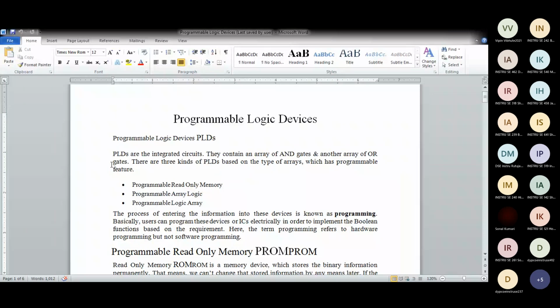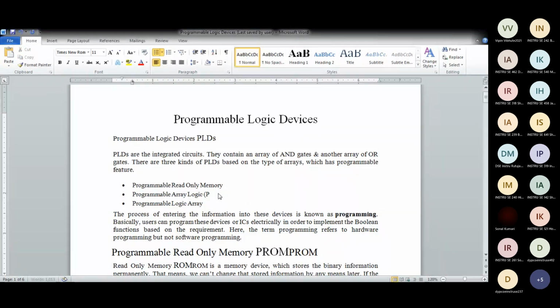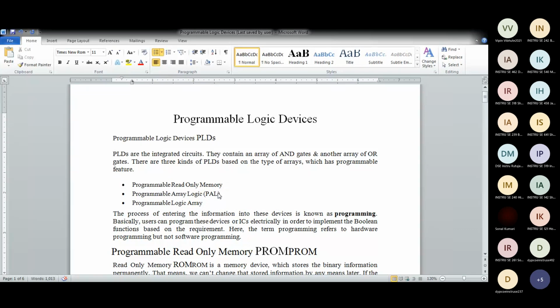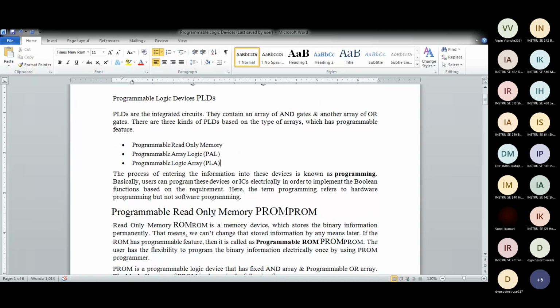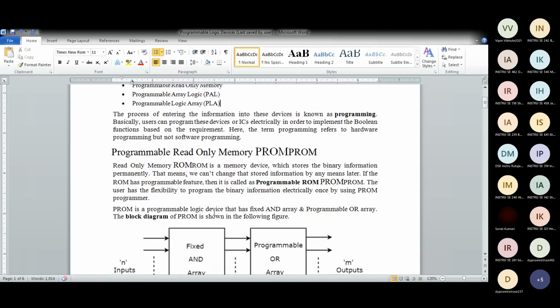Based on the type of arrays, there are programmable read-only memory, ROM, that we have studied, programmable array logic, that is called PAL, and programmable logic arrays, PLA. We'll see what these are, starting with programmable read-only memory, or ROM, whatever you call it.